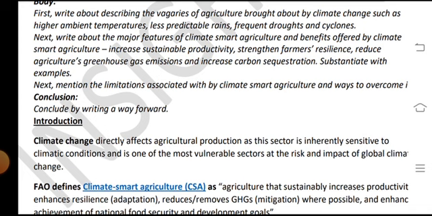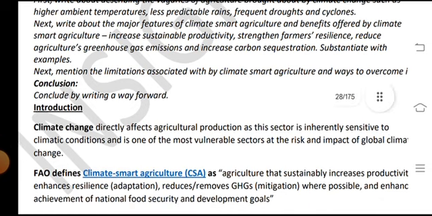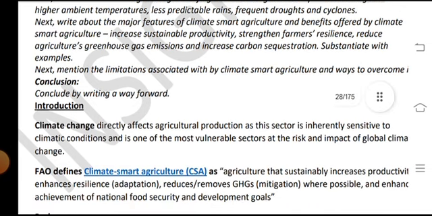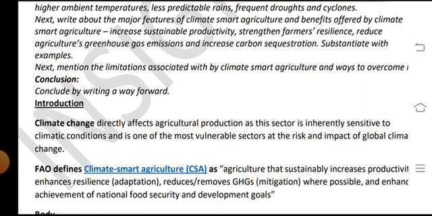Next, write about the major features of climate smart agriculture and the benefits offered by it: increased stable productivity, strengthened farmer resilience, reduced agricultural greenhouse gas emissions and increased carbon sequestration, with examples.